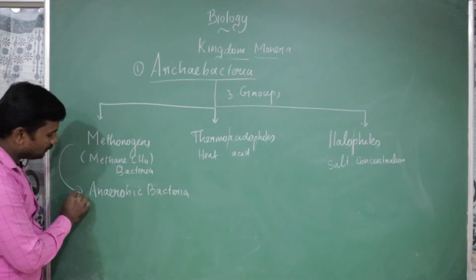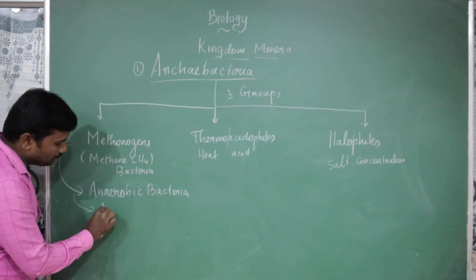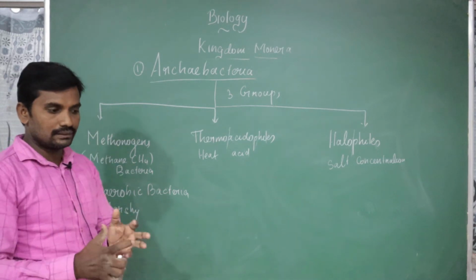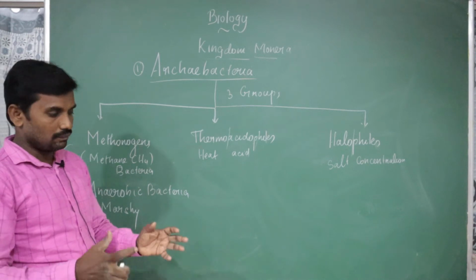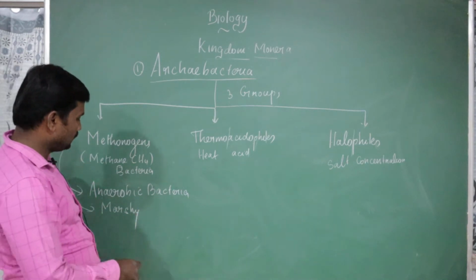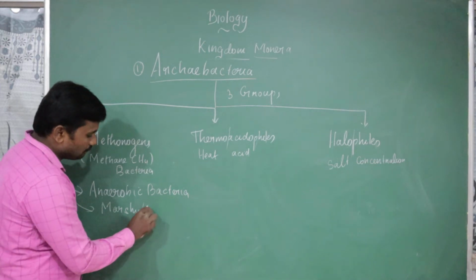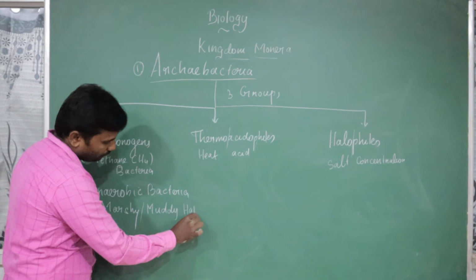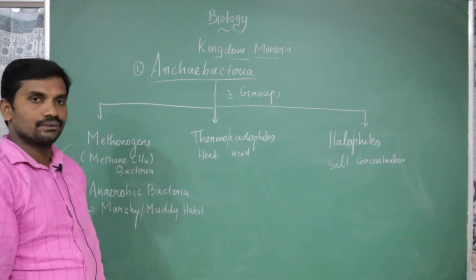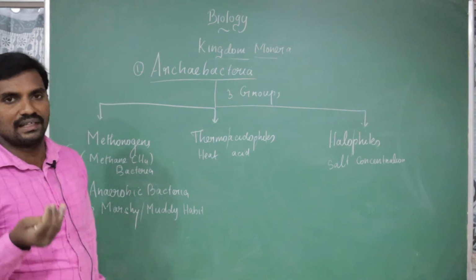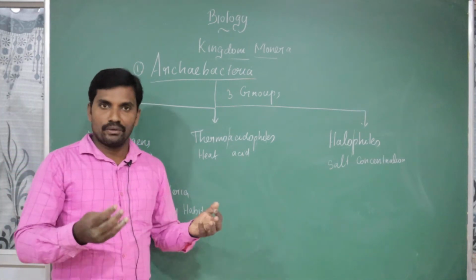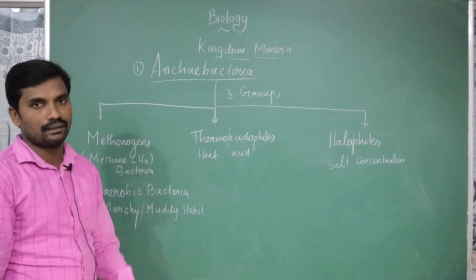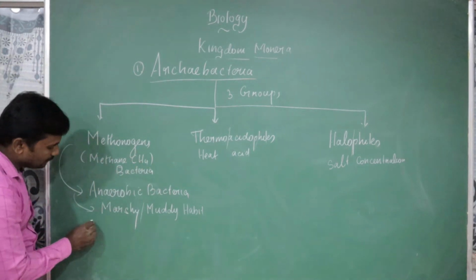But what is the habitat? Methanogen bacteria are specifically present in marshy regions. Already I told you, marshy means a little bit slushy. Mud plus soil, mud as well as water mixed together, that is what they call marshy or muddy regions. Muddy habitat is where methanogens are found the most. If I go to a marshy region and collect some amount of soil sample and culture the bacteria, definitely we can see some kind of methanogenic bacteria.